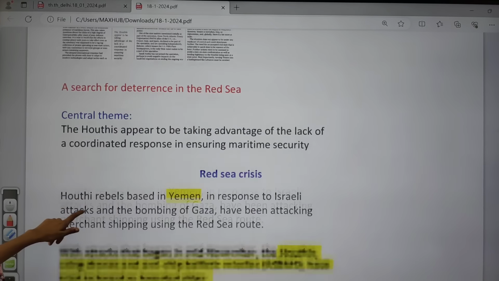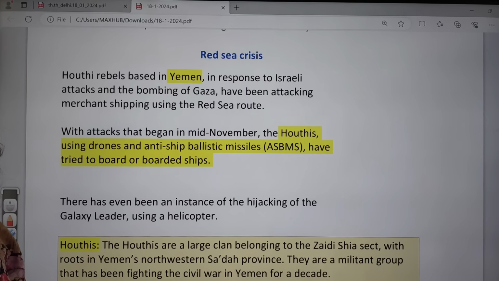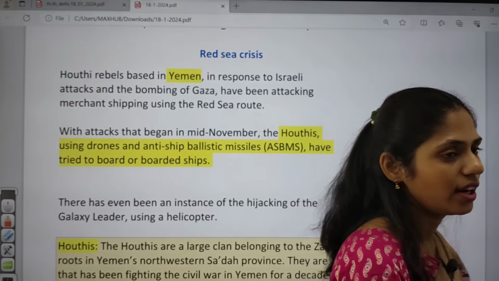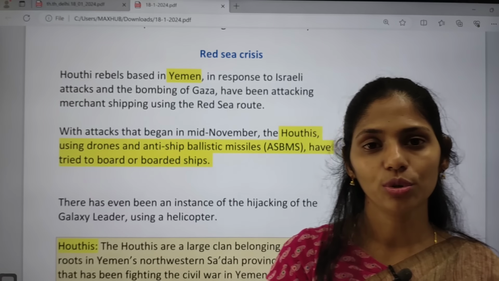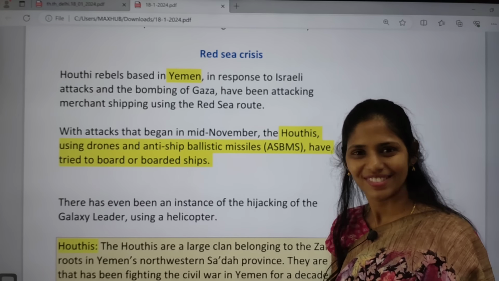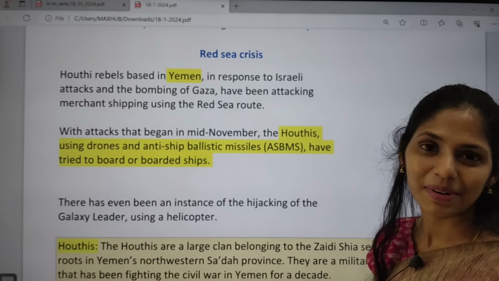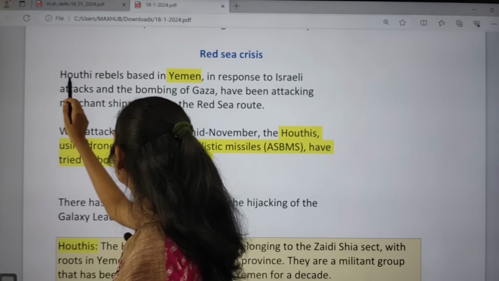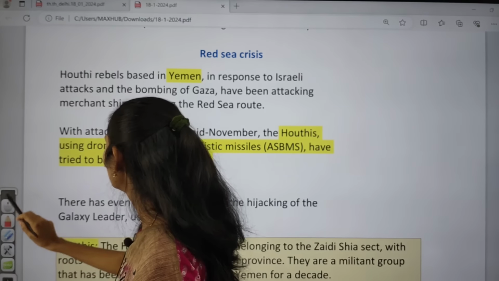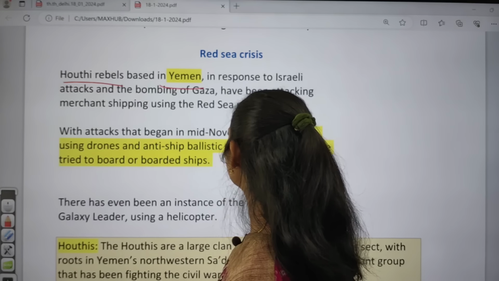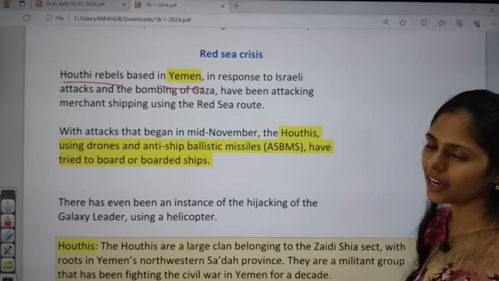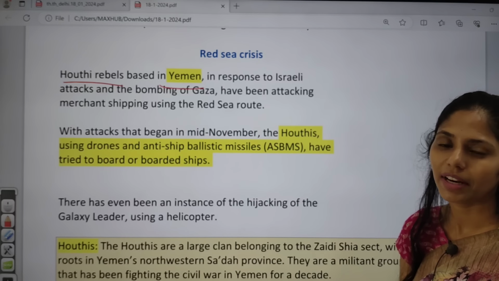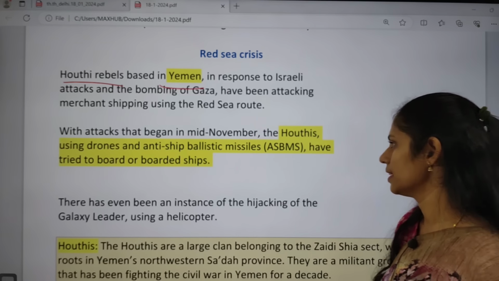And the next topic is about the Red Sea crisis. All of you know that this is the issue between Hamas and Houthis, right? Hamas are militant groups of Palestine and Houthis are the militant groups of Yemen, right? So what is happening here is Houthi rebels based in Yemen, in response to Israeli attacks and bombings of Gaza, have been attacking the merchant ships that are passing through this Red Sea.